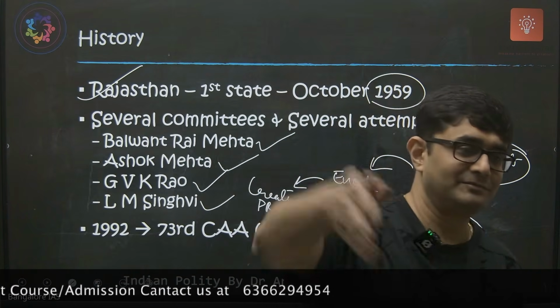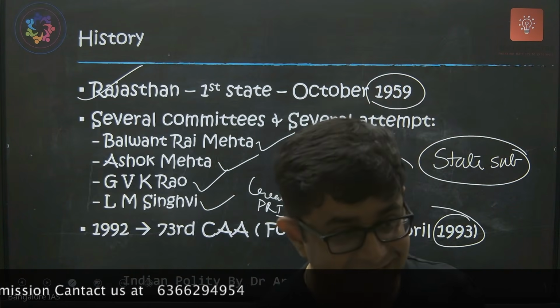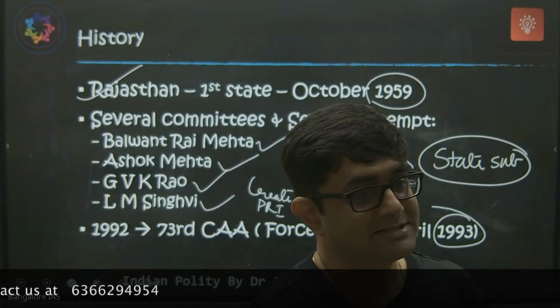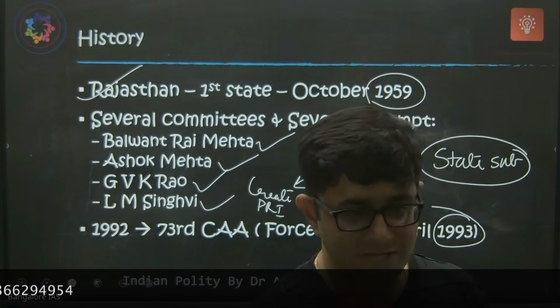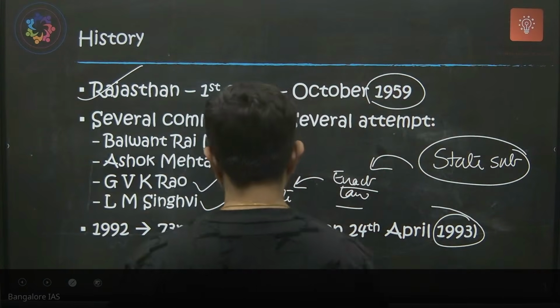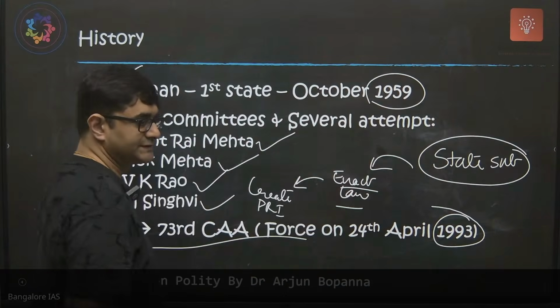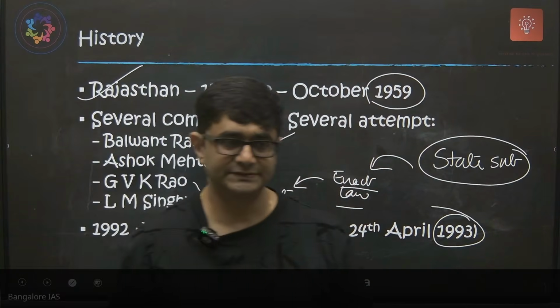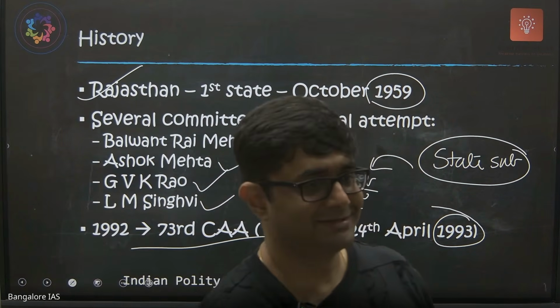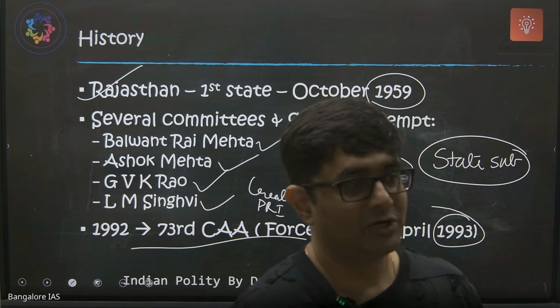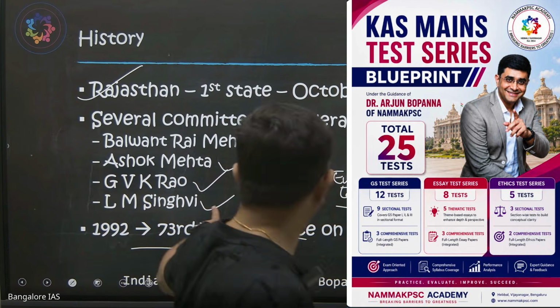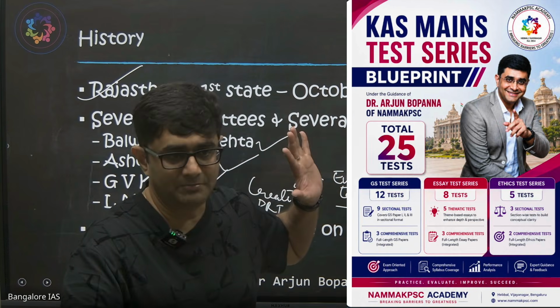Then later, in PV Narasimha Rao's time, in 1993, the 73rd Constitutional Amendment was enacted, which gave constitutional status to panchayats. It made it compulsory for every state to enact a law to give effect to the 73rd Constitutional Amendment Act.